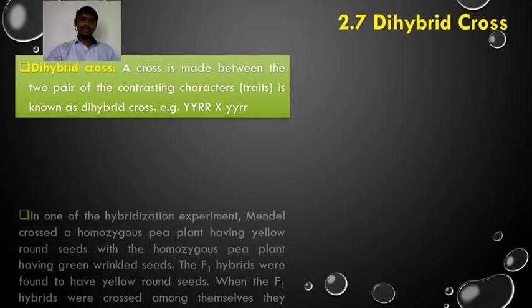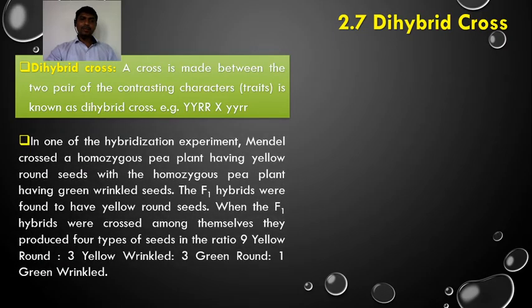To understand this, we take an example. In one of the hybridization experiments, Mendel crossed a homozygous pea plant having yellow round seeds. Yellow is the cotyledon color, round is the seed form. So two characters are here: one is the cotyledon color and another one is the seed form.